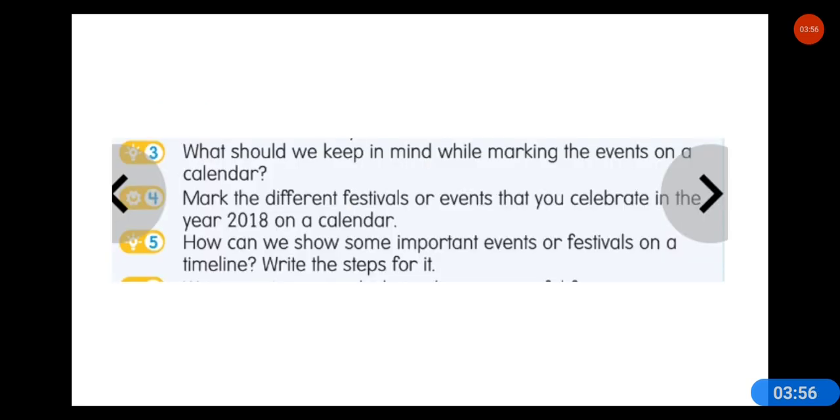What should we keep in mind while marking events on a calendar? Fourth, mark the different festivals or events that you celebrate in the year 2018 on a calendar. Fifth, how can we show some important events or festivals on a timeline?